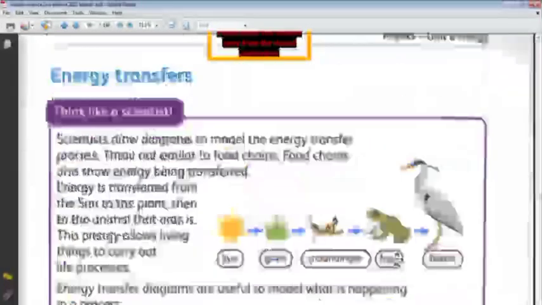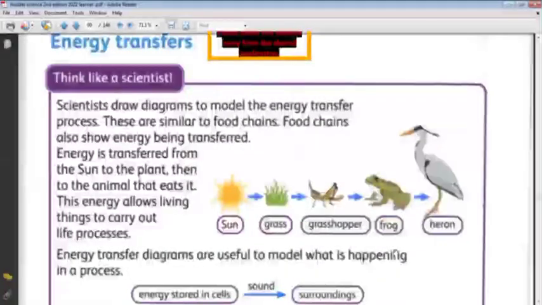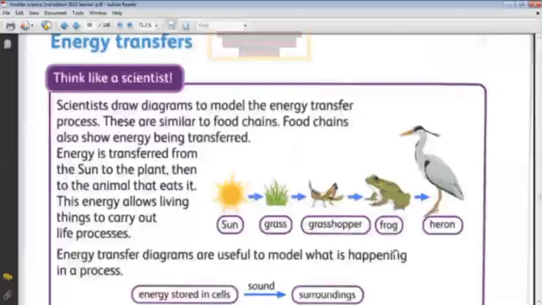We have another transfer of energy that we studied in term 1, the energy chain. Do you remember the energy chain? Yes, the energy chain also is a type of energy transfer. How is it a type of energy transfer? Because the energy is transferred from one thing to another.